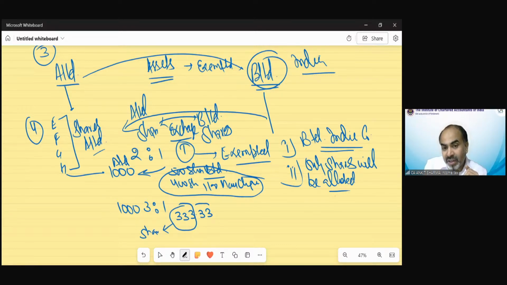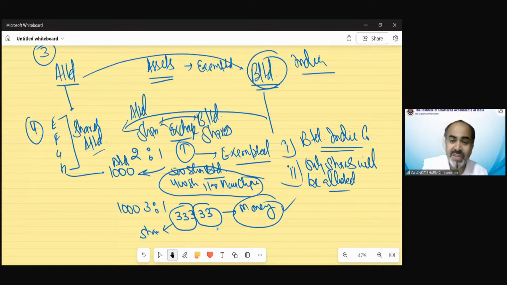But 0.33 part, you cannot take the share. So this is a genuine problem. So in this part, you can take the money, that is allowable. So the provision says only shares will be allotted against shares. But in case of fraction of shares, monetary payment is allowed. So capital gain would be still exempted. But if there is no fraction of share case, then there cannot be any other consideration.